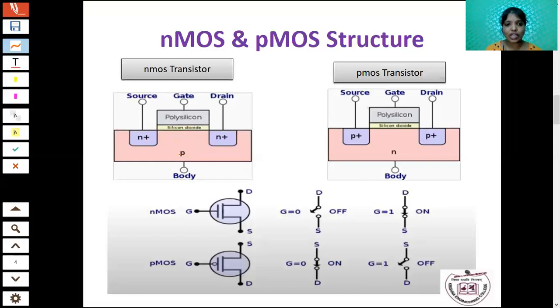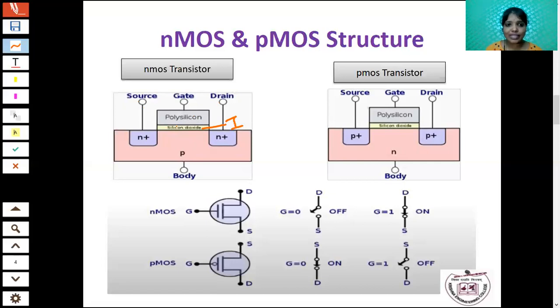In the P substrate, you are going to diffuse the N-type material. From this N-type material, you are going to draw the two terminals, that is, source and drain. These two terminals are separated by the silicon dioxide. This silicon dioxide acts as the insulator. You know what is the meaning of insulator? Insulator means the conductivity is poor, resistivity is high.